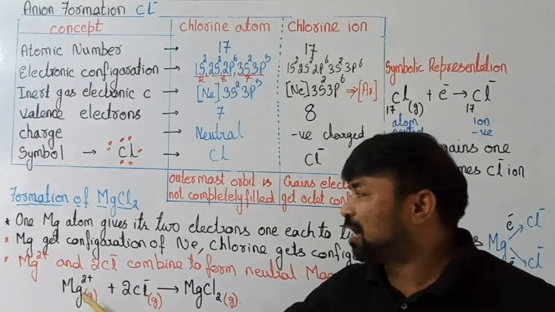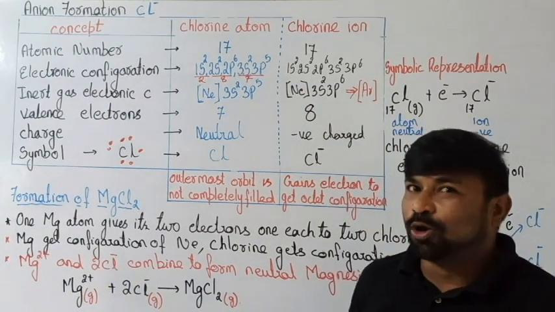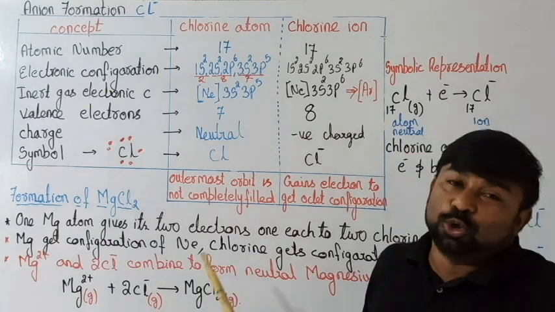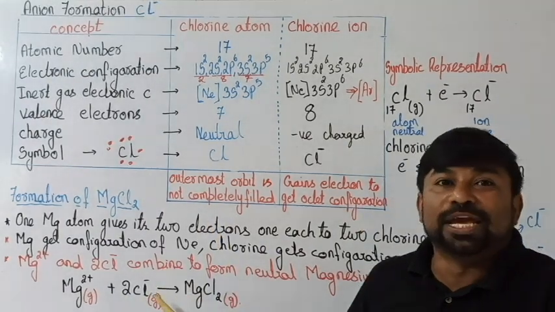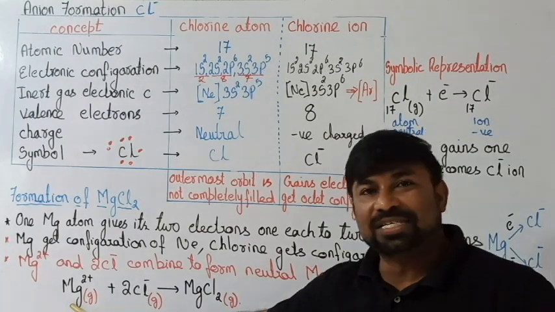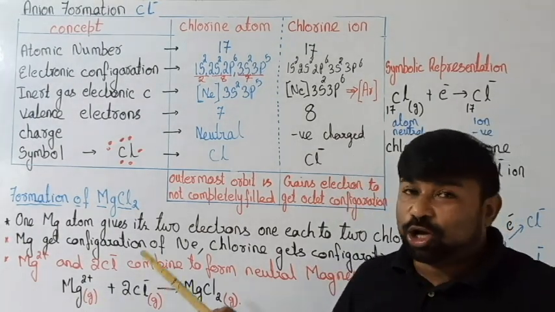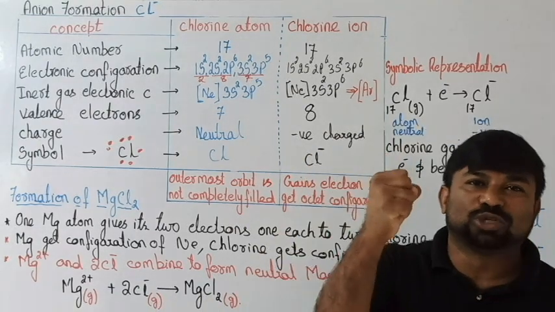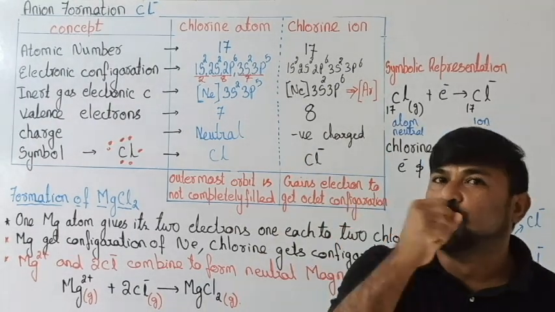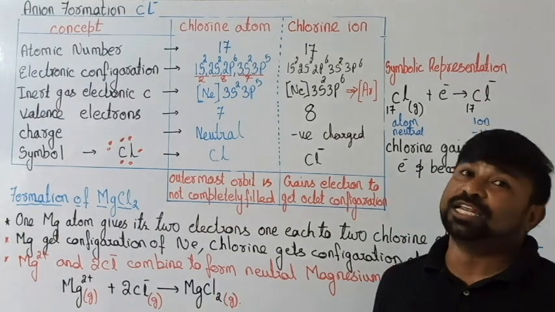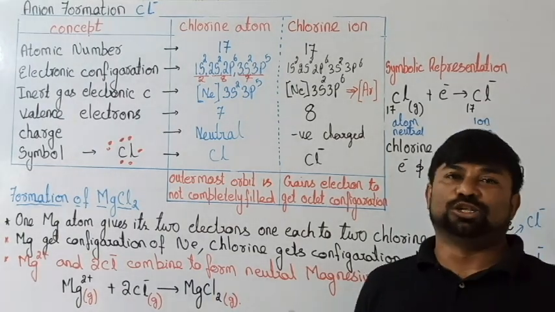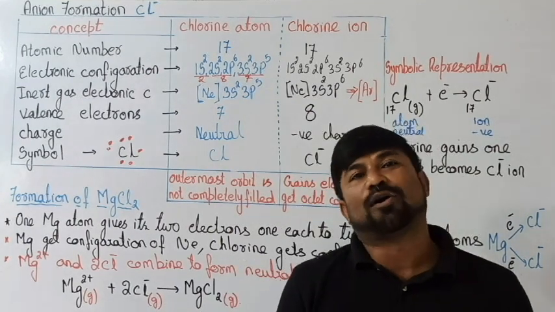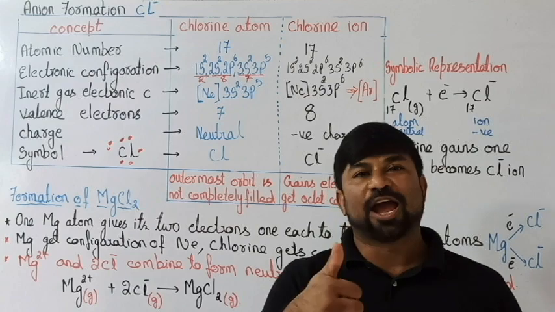Hope you are able to understand. Magnesium 2 plus. How many chlorines have come? 2 chlorines. Of course, each chlorine is uninegative, so 2 uninegative ions. This is the cation and this is the anion. They both came together because of the opposite charges, and the electrostatic force of attraction is holding them together to form magnesium chloride, which is neutral. This is how magnesium chloride, a neutral compound, is formed, which is a best example of an ionic bond.